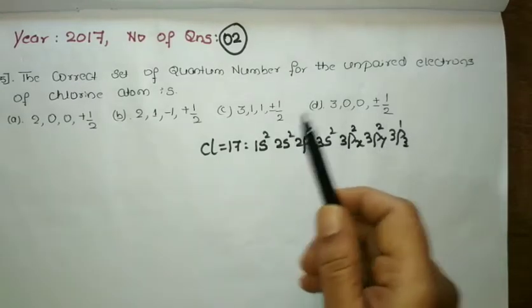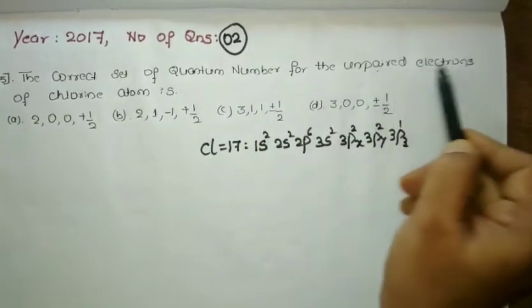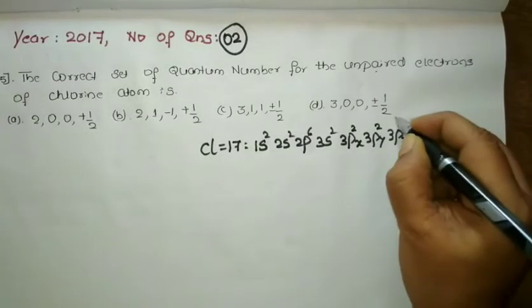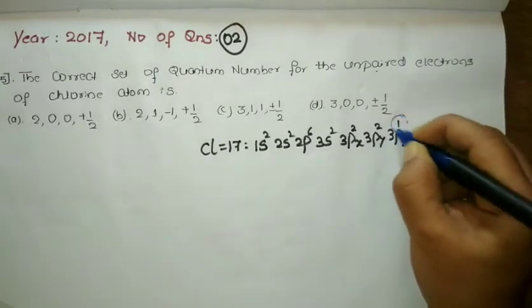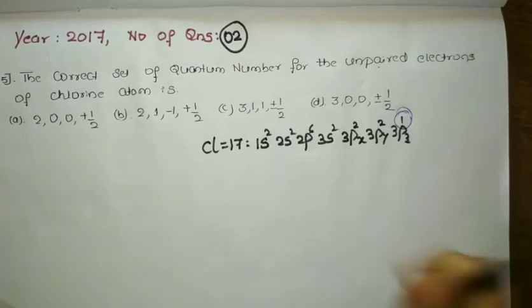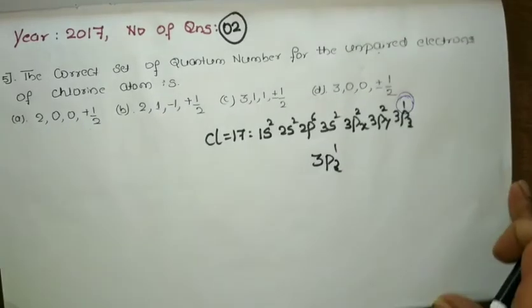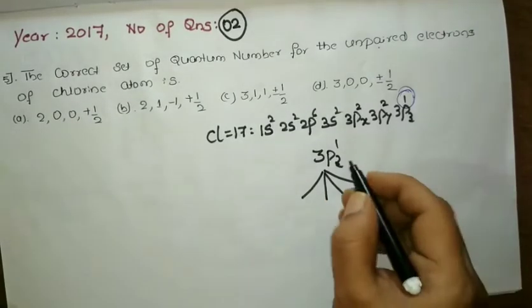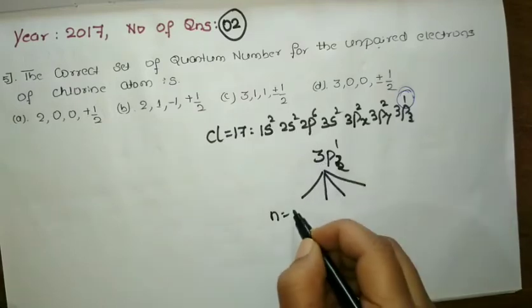The reason is that they have asked for the correct set of quantum numbers for the unpaired electron in the chlorine atom. So which is the unpaired electron we have here, students? This is the unpaired electron. For this we need to write the quantum numbers. How are we going to write them? Let us take 3pz1. By this I can find all the quantum number values. It is z. What is the n value? 3. So write 3.